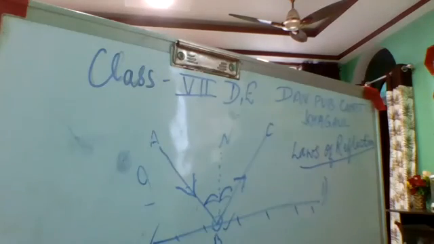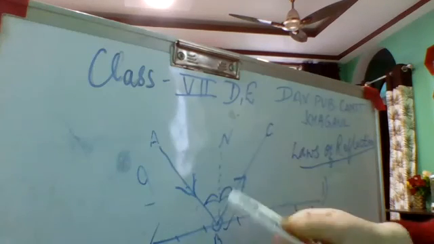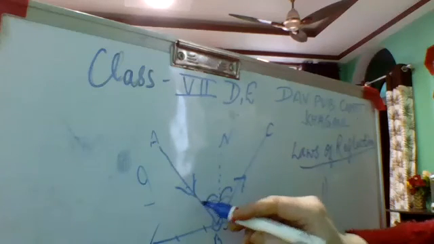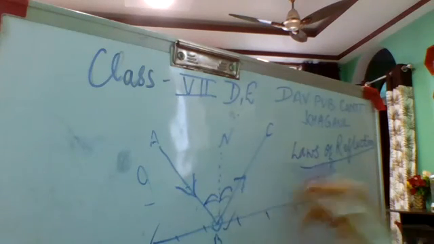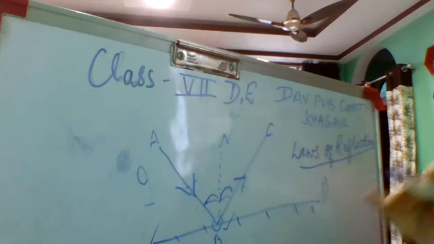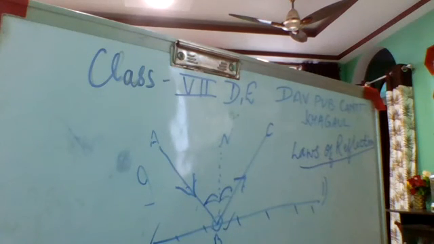Just repeat once again. We are seeing that the ray is falling on the plane surface. That is why both the angles are similar. But if it falls on a distorted surface or rough surface, what will happen? The angle will not be similar.